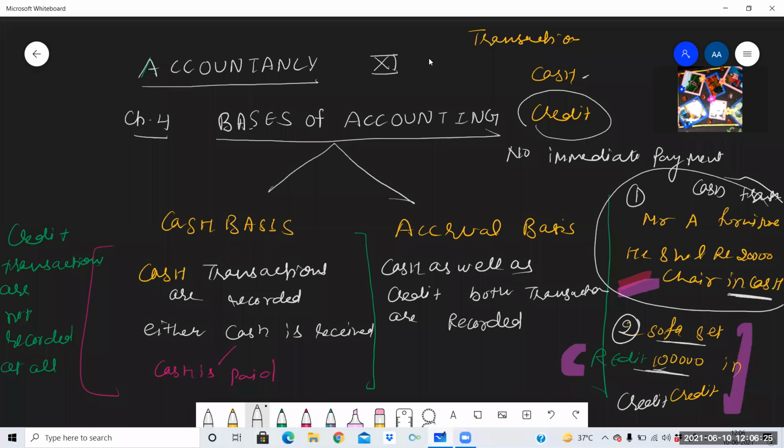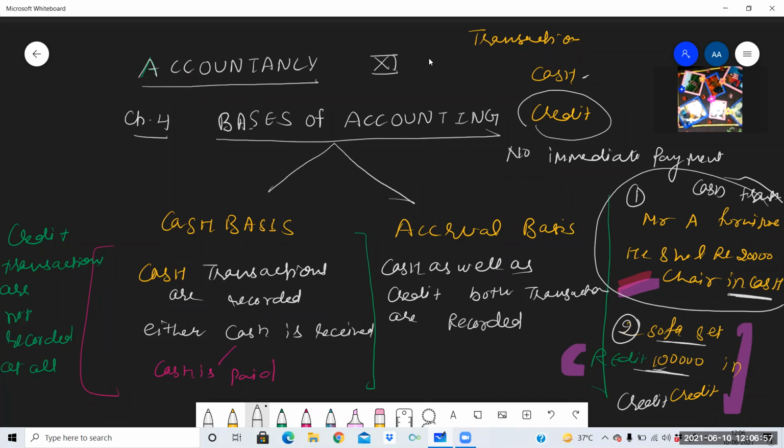Credit means he will be getting payment in the near future, not the spontaneous payment, not at the same time. So maybe after 1 month, maybe after 2 months, 3 months, 10 days, 15 days, whatever the time period is mutually agreed upon between two parties. So this is a credit transaction. And remember that a credit transaction always means a liability. Liability means we owe some money to someone. That is a liability. Okay.